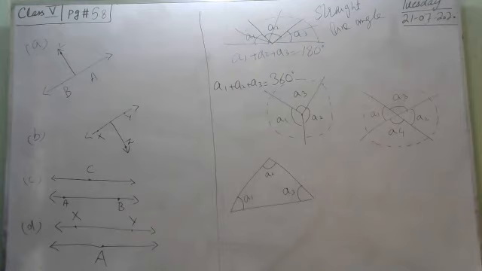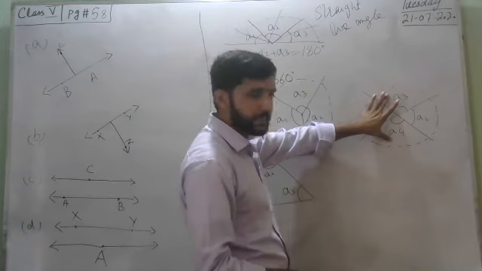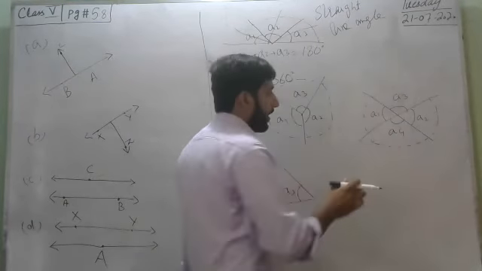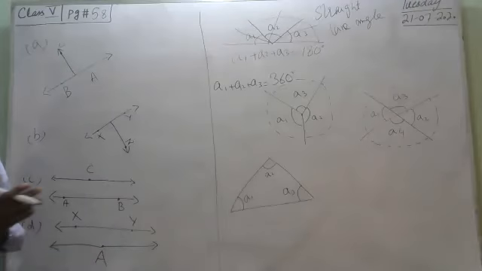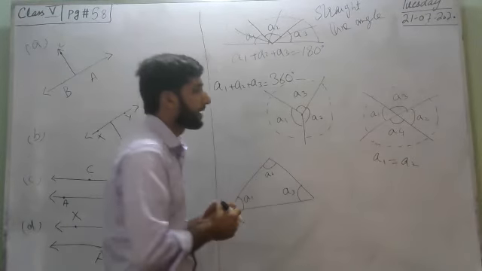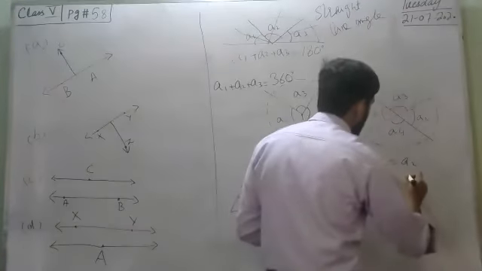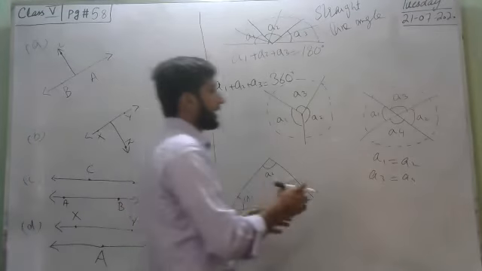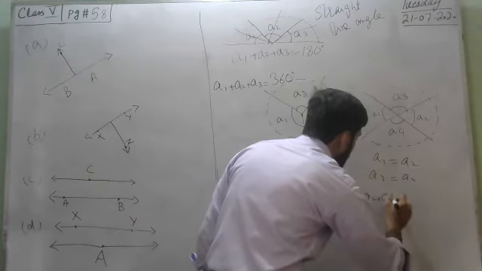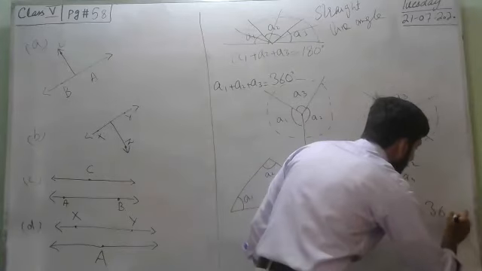Angles after addition make a circle having a sum equal to 360 degrees. Now when intersecting lines are given like this, there are four angles, A1, A2, A3, A4. Keep in mind that whenever there are two intersecting lines, opposite angles are equal: A1 and A2 are equal angles, and A3 and A4 are equal. Opposite angles are always equal in intersecting lines, but their sum is also equal to 360. A1 plus A2 plus A3 plus A4 equals 360 degrees.